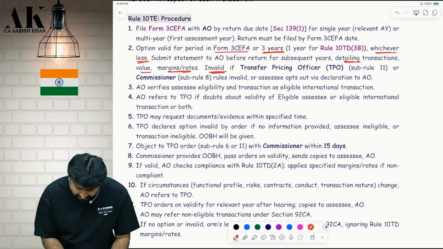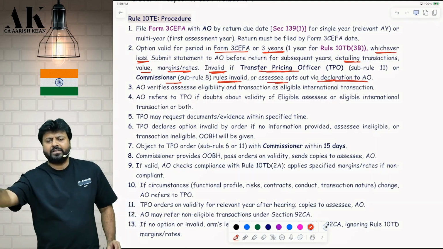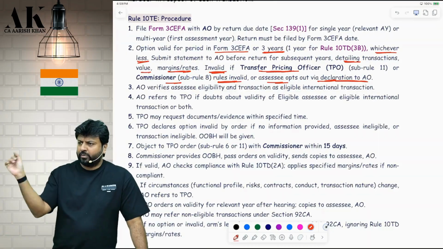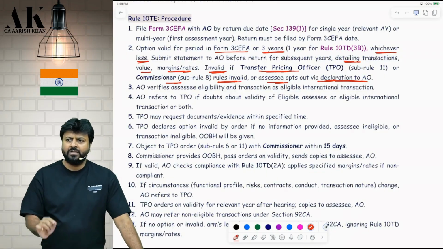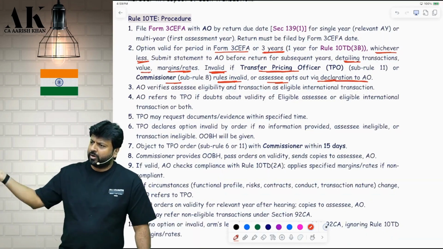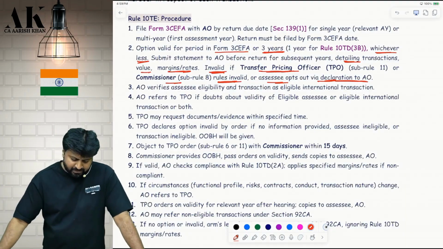If it is held invalid, invalid if the TPO or the commissioner rules invalid or the assessee opts out via declaration to AO. There are three ways in which the option can be invalid. Either the TPO can say invalid in sub rule 11. We will talk about sub rule 11 in a while. Or the commissioner can say that the option is invalid. Even the assessee has an option to opt out of the safe harbor rule after filing the application. Are you clear? You have an option.